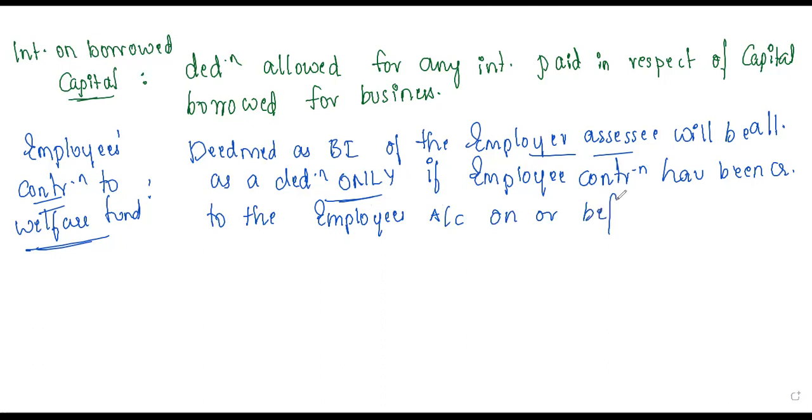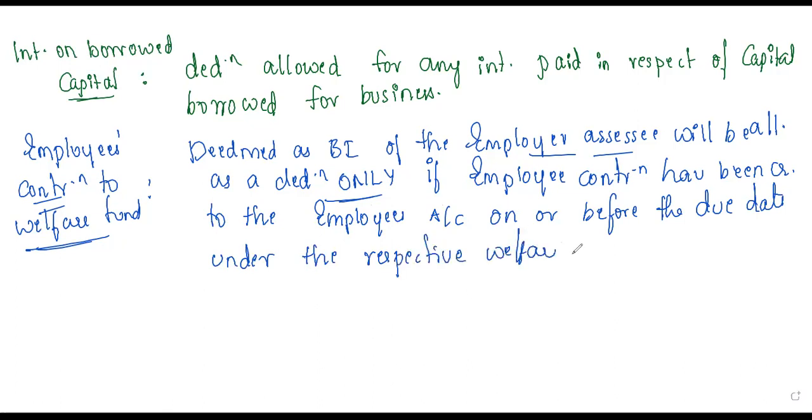on or before the due date under the respective Welfare Act. Here they are telling that any contribution an employee is making will be credited in the employee's account. All that contribution will go to his account only, before the due date, and he will be getting that amount on the basis of the Welfare Act. The Welfare Act will tell how much share should be given to him on whatever contribution he is going to make.